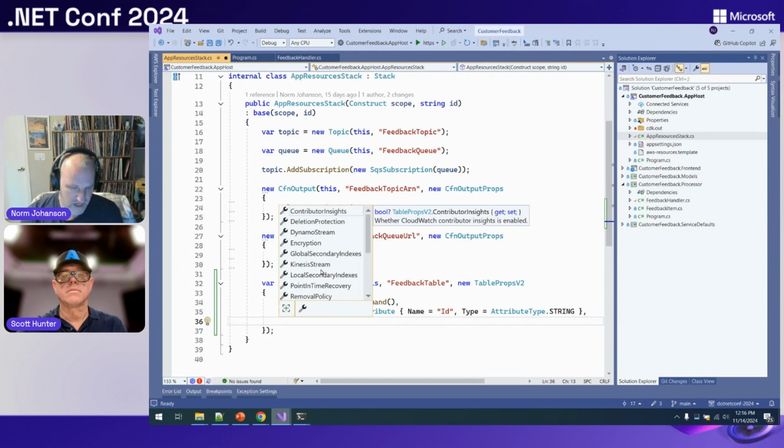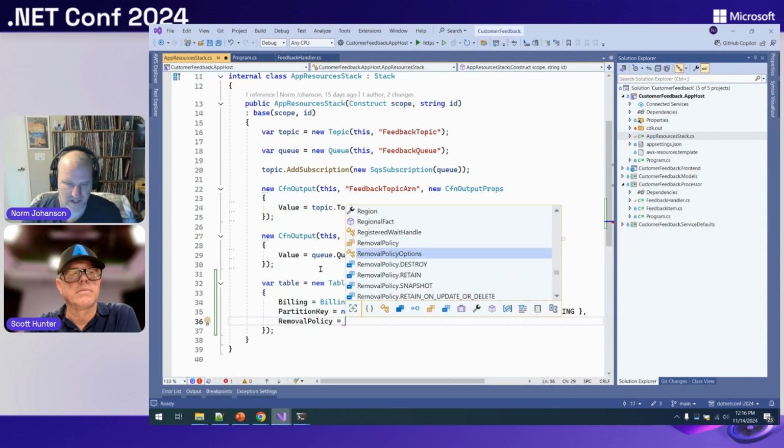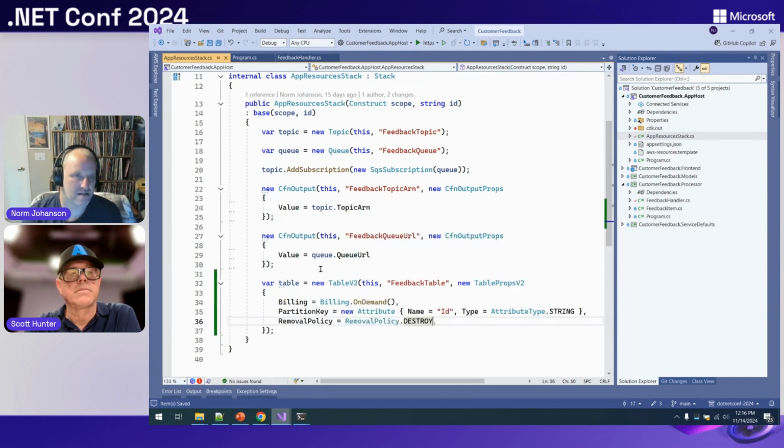Last thing I'm going to do here is, by default, CDK is very conservative in making sure, hey, this is a table. Maybe you've got something important in here. So when you delete your stack, let's not delete maybe any important data. This is just my dev table. I just want it to go away when I'm done for the day. So I'm going to just say, I don't really care about this table. When I delete the stack, delete the table. And that's how it is. Our table's now going to be provisioned when I do F5 and debug my application.